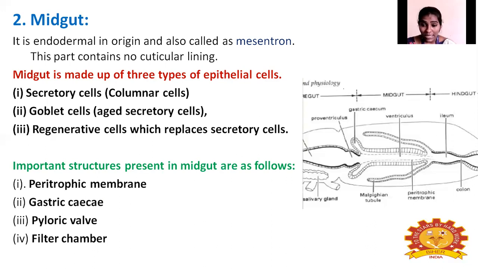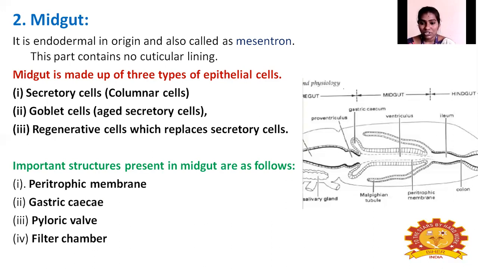What are the important structures present in the midgut? The first one is the peritrophic membrane. In this diagram you can see this thin line in the center of the midgut. It is not a cuticular lining, but an inner lining called the peritrophic membrane.